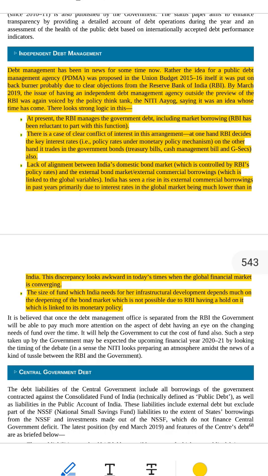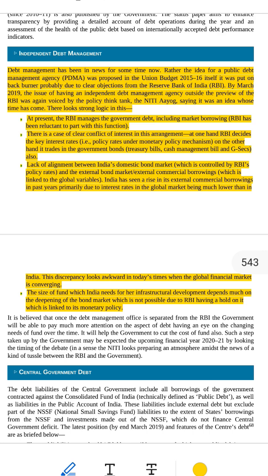Example, RBI interest rate equals 7%. US interest rate equals 2%. Obviously, companies and even the government may want to borrow from the US. It's cheaper. So India's borrowing is getting more international, but we are still fully controlled by RBI. That doesn't fit well anymore.